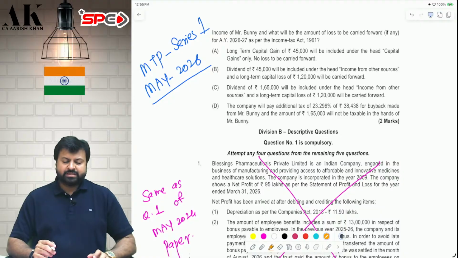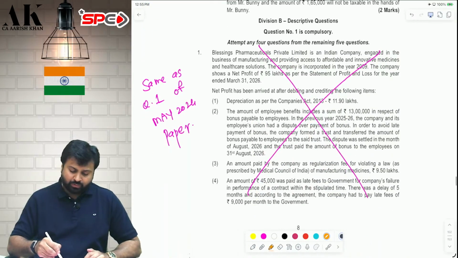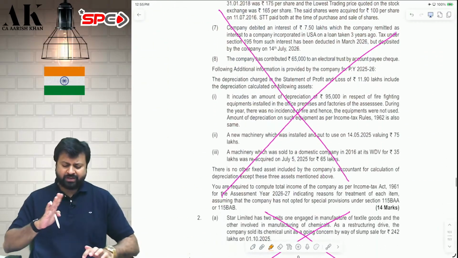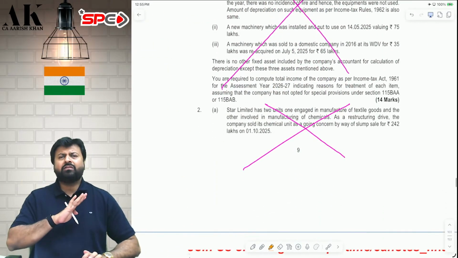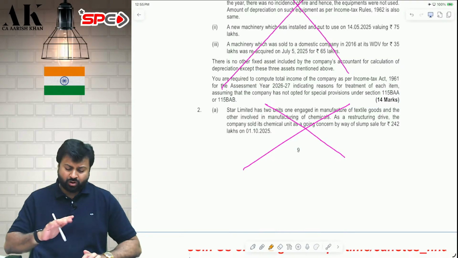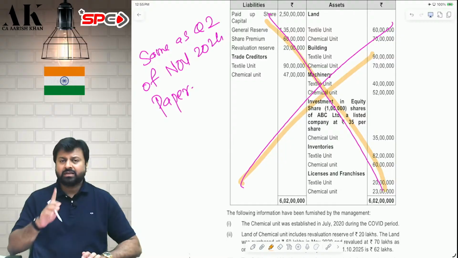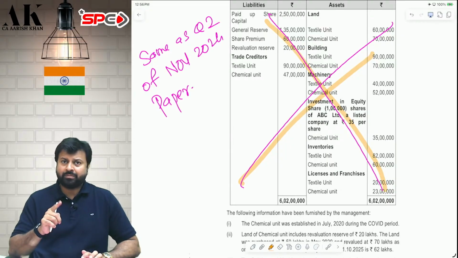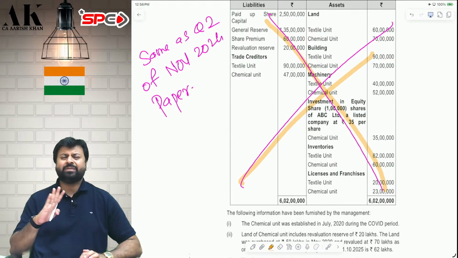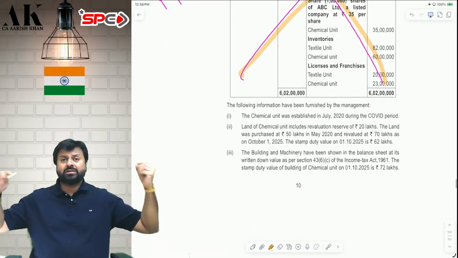Let's move on to the MTP Series 1, May 2026. Question 1 is a repeat. Check. Same question we have done earlier. All the adjustments are repeats, none of them are new. Question number 2 is also a repeat, the same slump sale question. Do you remember? Chemical unit, textile unit. Same. They are not putting any effort into making new MTPs.